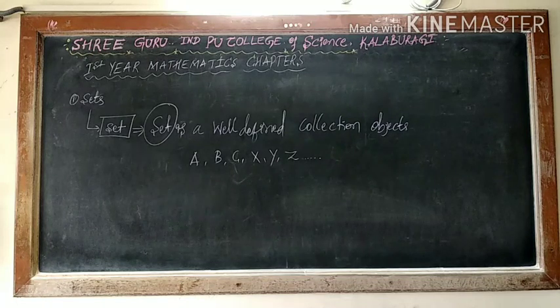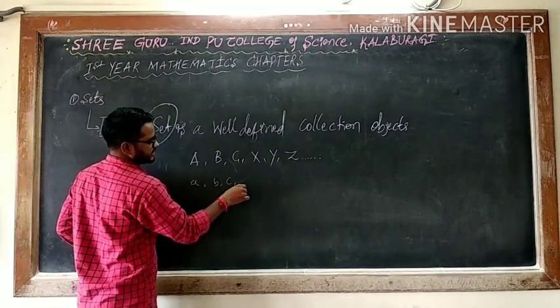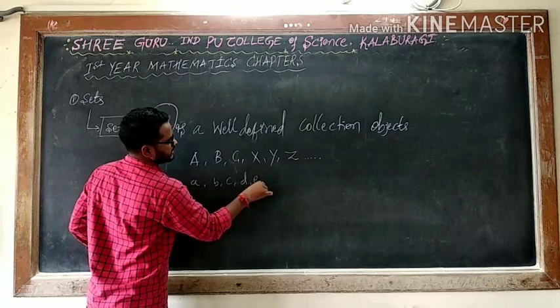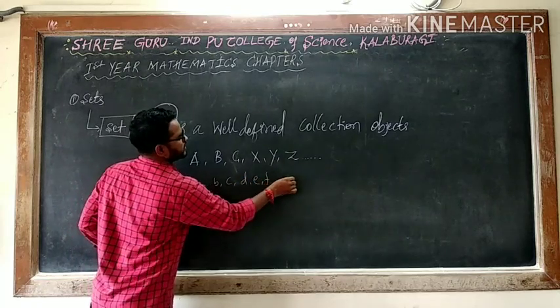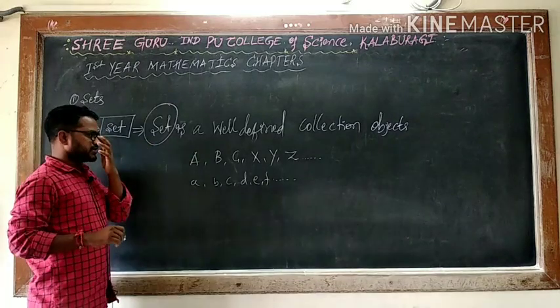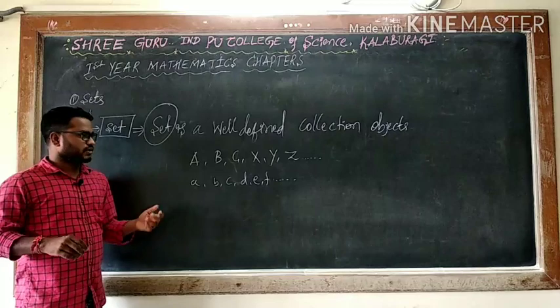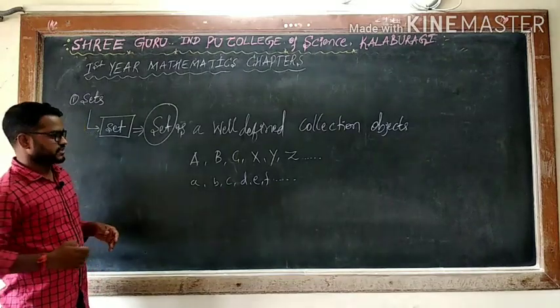Elements of the set are usually denoted by small letters: small a, b, c, d, e, and you can take f, and so on. These are elements. These are sets. Means a set can be written as A, B, C. Whenever you have capital letters, you can say these are the sets.